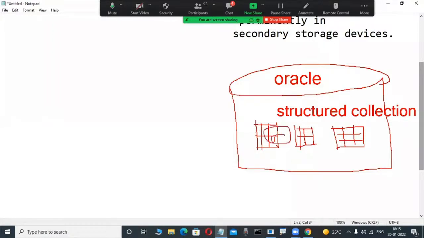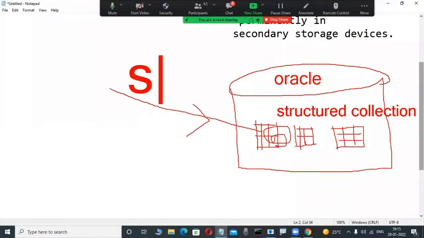Once a structured collection of data is there, we are operating this data by using what? Some language is required. What is that language? Maybe anybody has an idea? SQL is a language, Structured Query Language. Through this language only, we are operating this structured data in relational databases.